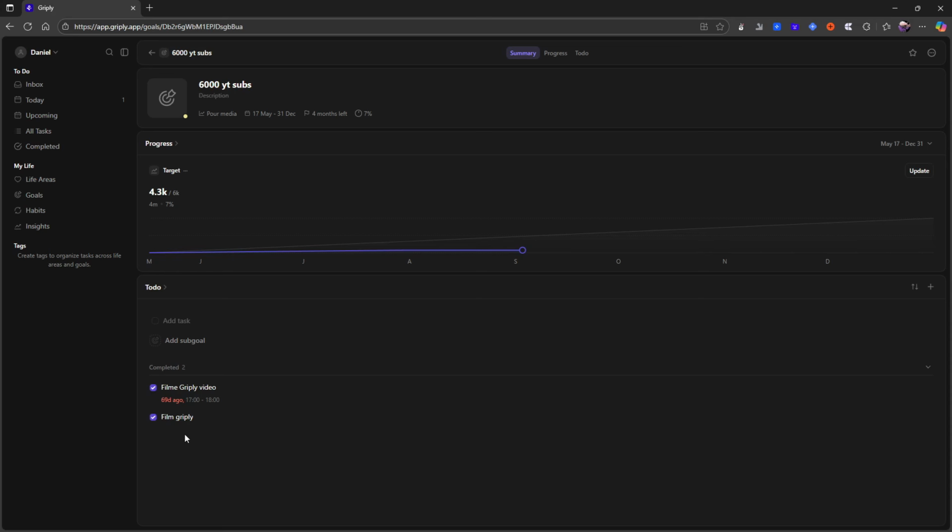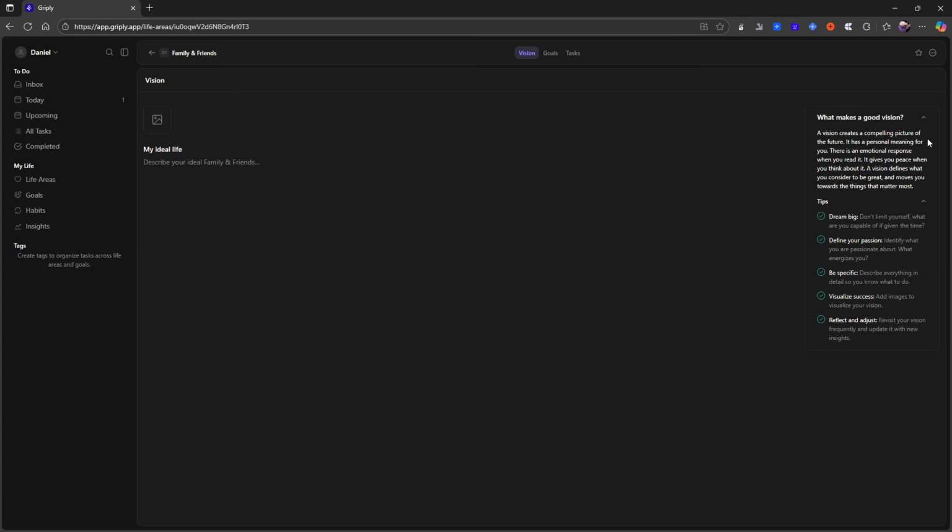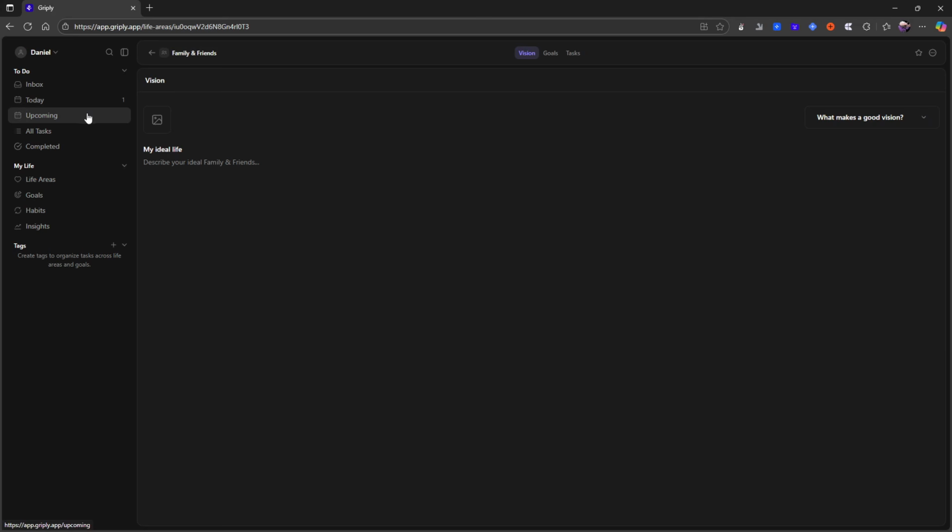At what time did I put this due date again? Just an example, and you can see that I did this many tasks this month, for example, based on the due date. So let's say you do a weekly review and you've done 6 tasks related to this project, but then you can see that you've done more in another project. Let's say you had a family and friends project that wasn't that important, or even worse, you did a lot of tasks that weren't related to any of your goals or any of the things